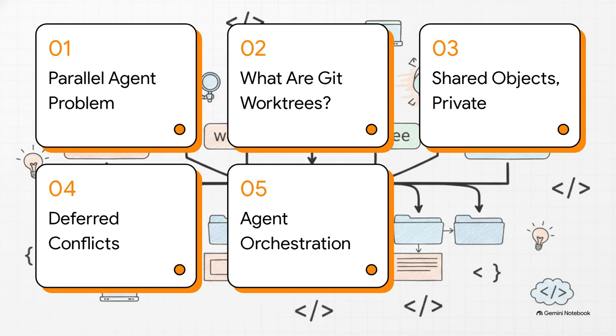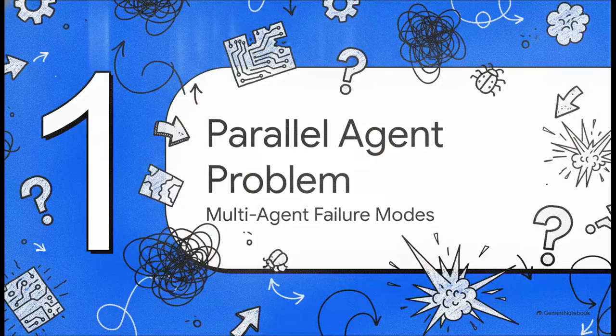Here's our roadmap for today's explainer. First, we'll cover the parallel agent problem, then what Git Worktrees actually are, the concept of shared objects and private files, deferring conflicts to merges, and finally, orchestrating the agent fleet. Let's jump right in.